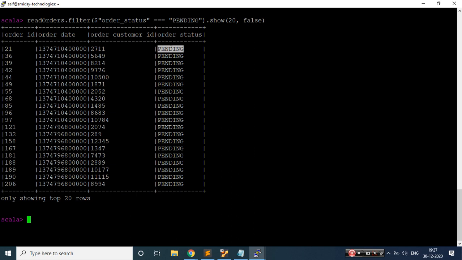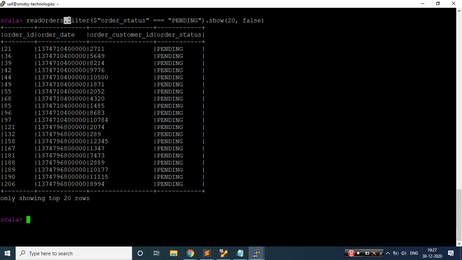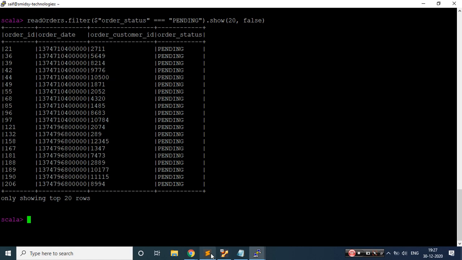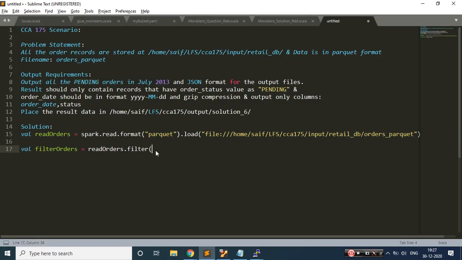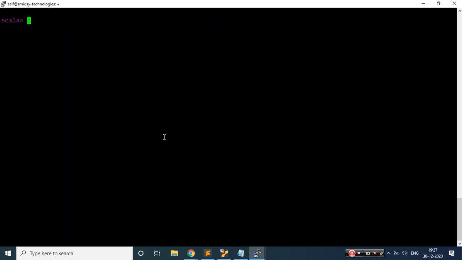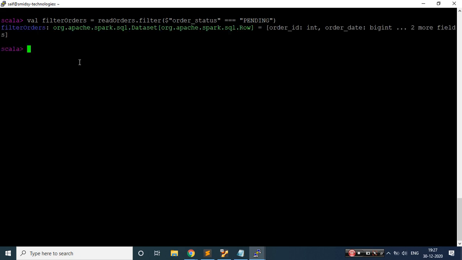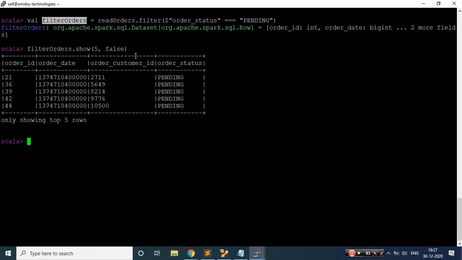So the same filter command which I executed over here needs to be written over here. Let me copy this and paste it here. Let me go back, clear the screen, and hit enter. Now in this data frame I will have only my pending orders.